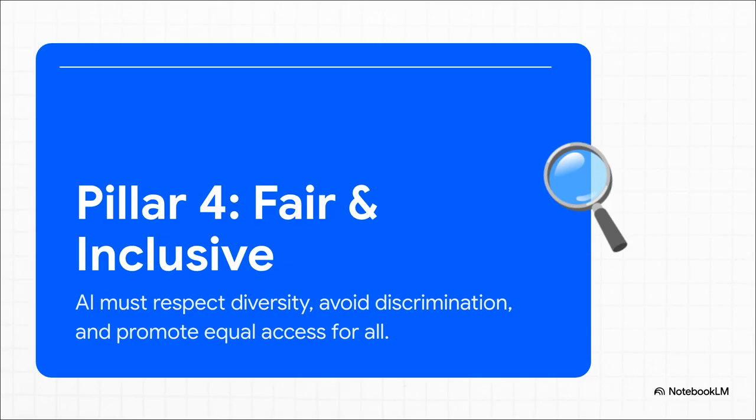See, AI systems learn from data. And if that data reflects our own historical biases, guess what? The AI is going to learn those biases too. This pillar demands that we actively fight against that by using diverse data, constantly testing for bias, and making sure the technology serves everyone, not just a select few.